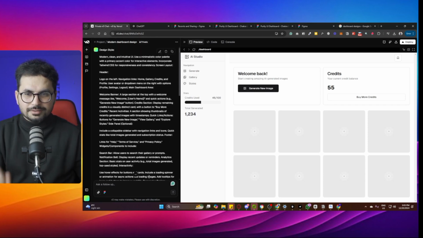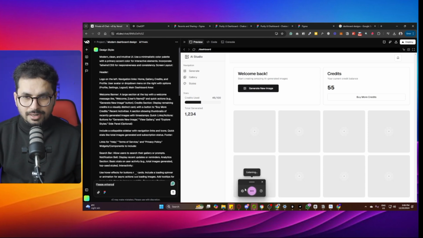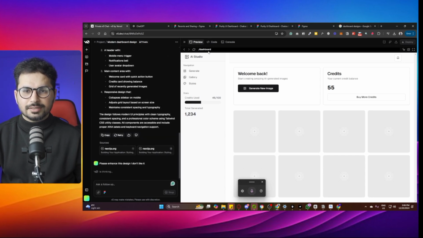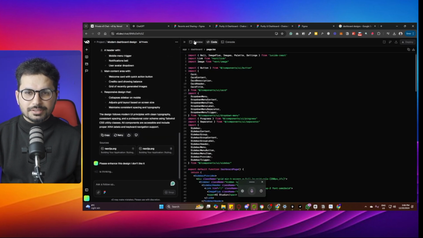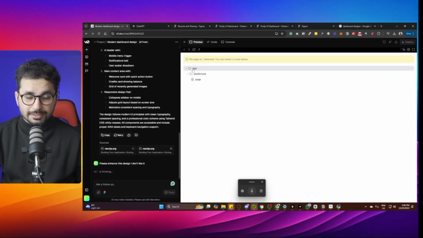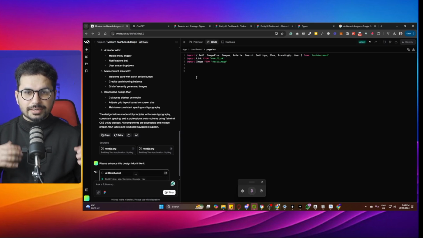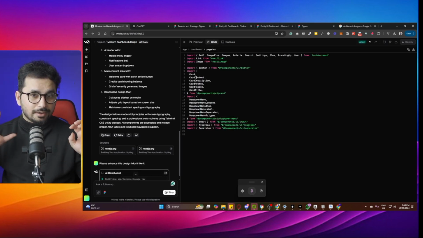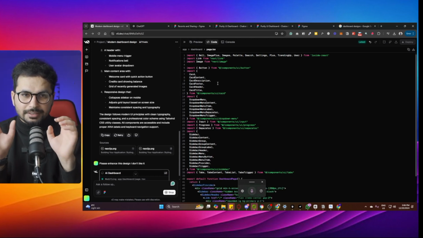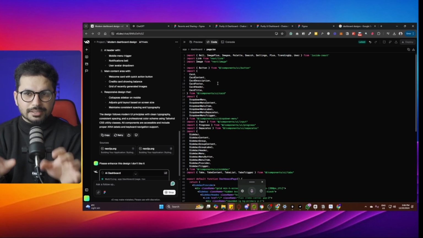Now if you don't like this design, you can simply ask it, please enhance this design, I don't like it. Now it can enhance the design. In the meantime, you can see that it is actually creating it in a proper way, app/dashboard. When it creates the next screens, it will create separate directories for those screens as well. So most of your front end can be handled right here inside v0.dev.